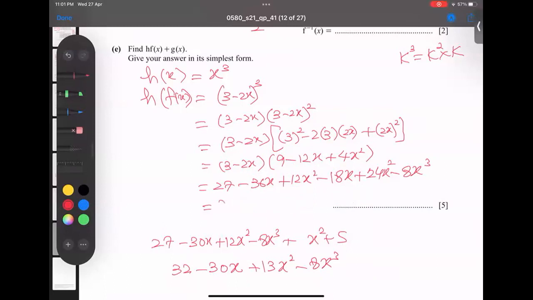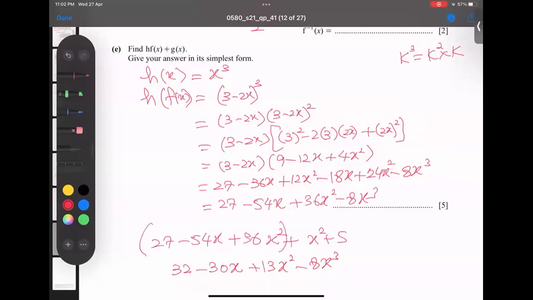So I'm writing again 27, and now I check it. Negative 36 and negative 18, I get negative 54x and plus 36x to the power 2 and negative 8x to the power 3. So I think the mistake is covered. I write again these values: 27 minus 54x and plus 36x to the power 2 and plus this one.